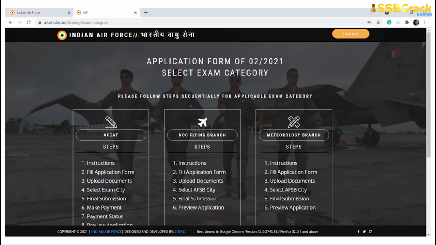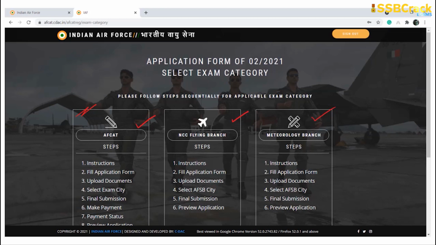You can find 3 important ones. The first one is AFCAT, the second one is NCC Flying Branch, and this one is for the Meteorology Branch. Already in the notification I've mentioned the qualifications regarding NCC Flying Branch and Meteorology Branch. Those candidates can apply for whatever exam you are eligible for. Because this particular application is for a graduate or 10+2 plus graduation, this is only applicable for AFCAT. And if NCC has been done, then we'll also go through with the NCC Flying Branch. Moving forward, remember that your age and other important cutoffs should also be taken into consideration.